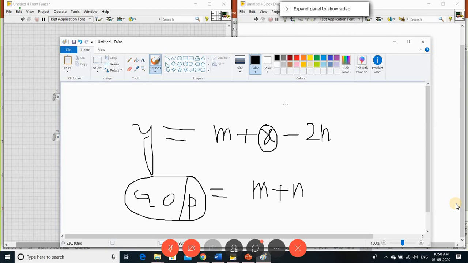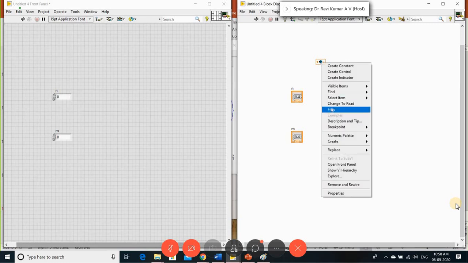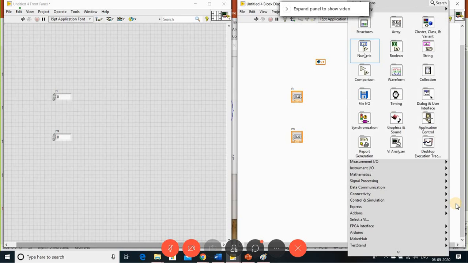First, we have m and n, and we have the global variable. So what is the global variable? I want to utilize it here. First I have the variable as x. You click on this, and it shows the variables you created globally. It is indicating that. I have an indicator, but I'm not using the indicator here, only the variable x. That x I need to change to read, because I need the input from that global. So what am I going to do? M plus x, I'll add this first.